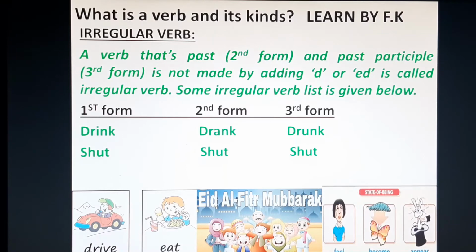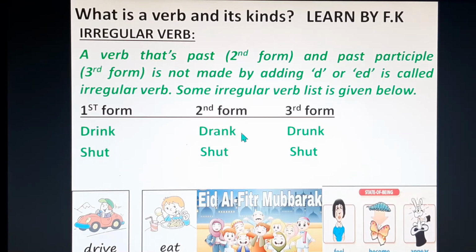Some examples of irregular verbs are here. You can see drink changes to drank, which is the second form or past form, and the third form, the past participle, is drunk.